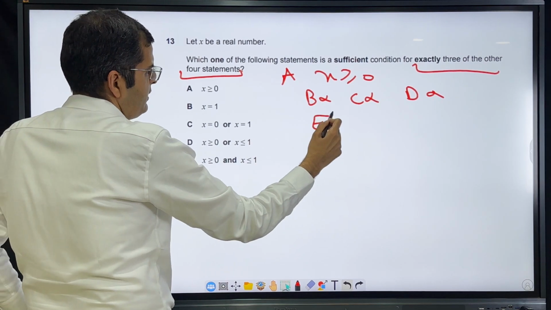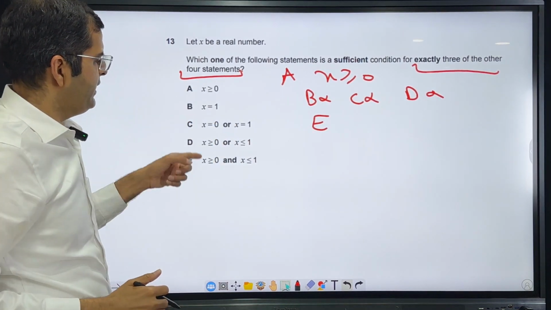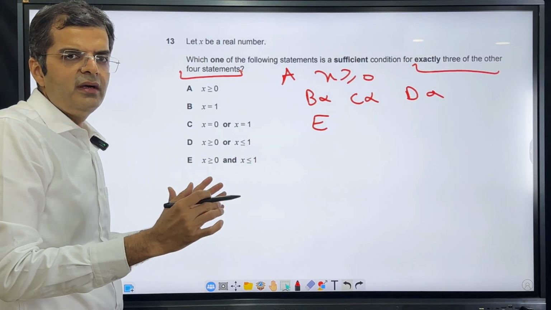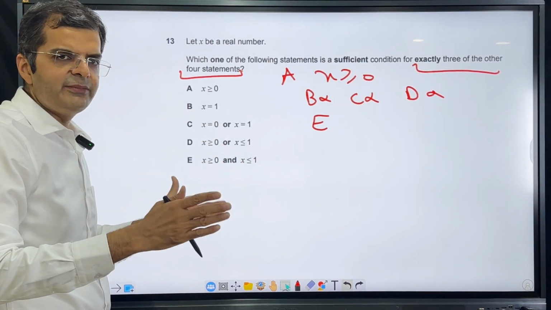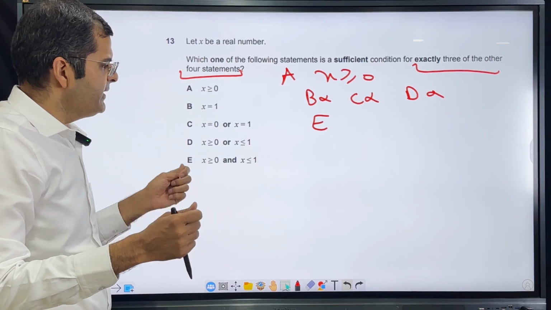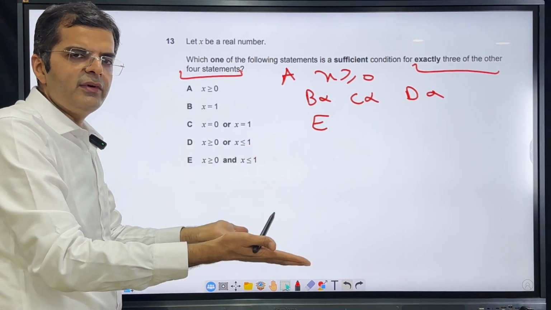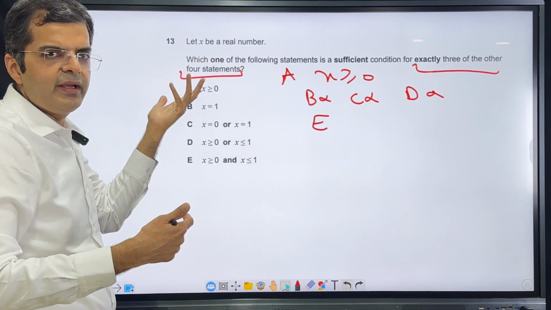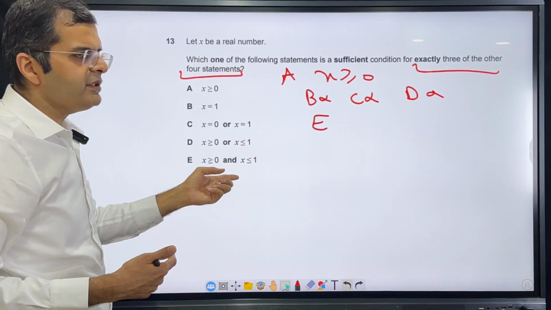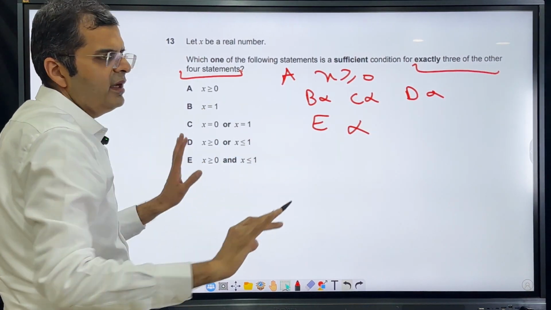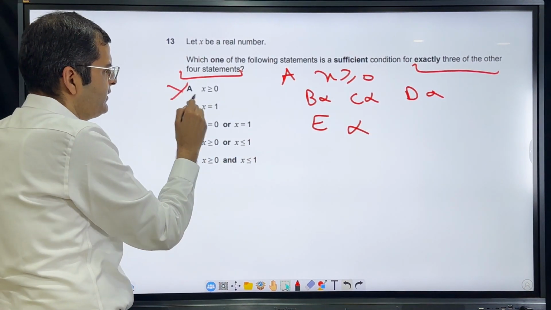And then E, by the same logic. E says x is greater than or equal to 0 and x is less than or equal to 1. So that means E says x lies between 0 and 1 with the limits of 0 and 1 included. A says x is just greater than or equal to 0. From A, x can be 10, which will not suffice in E. So E also doesn't follow. So from A, none of the options follow. So A is incorrect definitely.